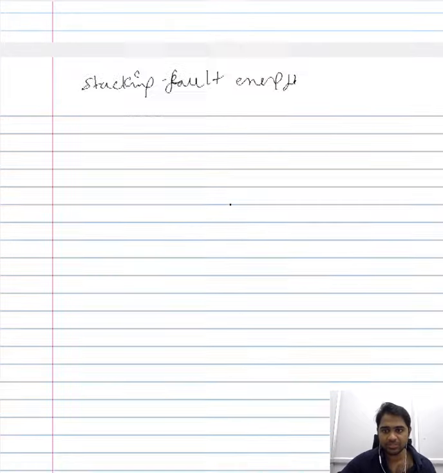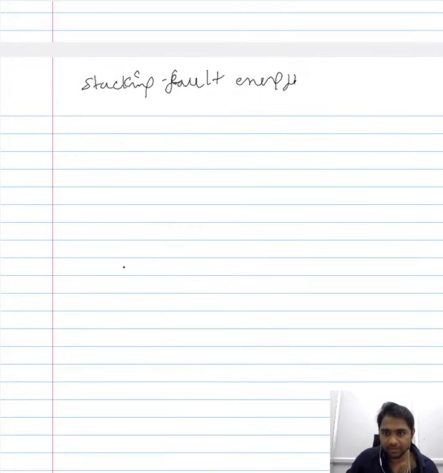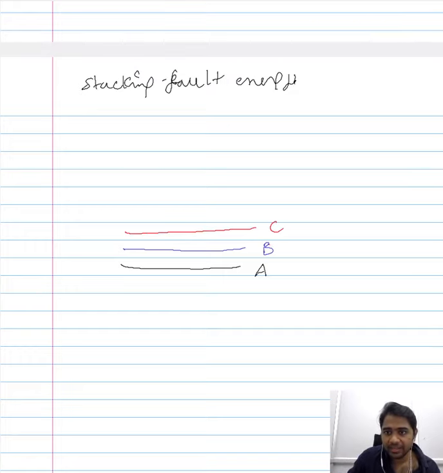So this would look something like this. You would have your A layer of atoms, your B layer, and your C layer. And after C, the next one should be A, but you would have a small layer of B present here, and the A would be followed by the small layer of B.